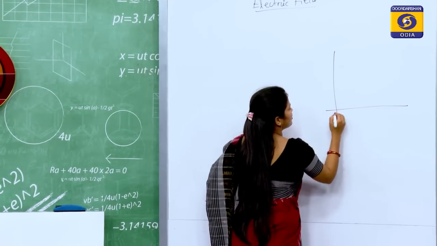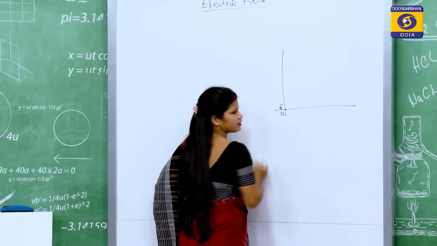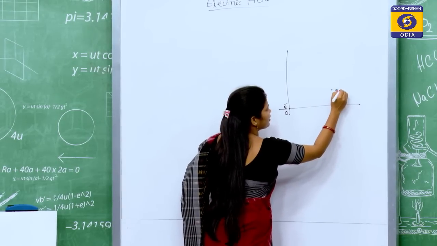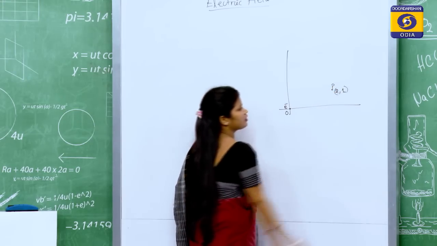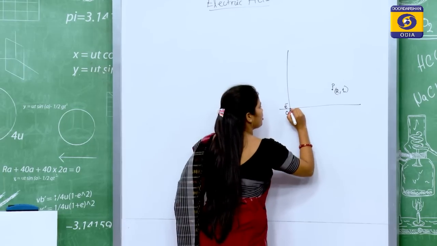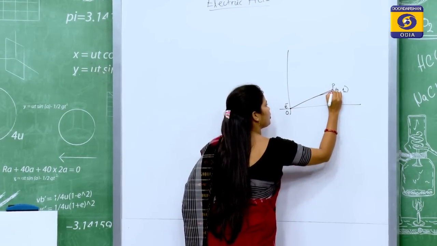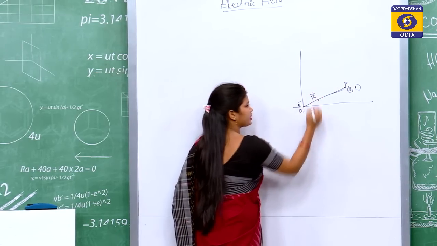Here the electron is present at the origin, and we wish to find the electric field intensity at the (2, 1) position. Then the position vector of point P relative to O is the R vector.